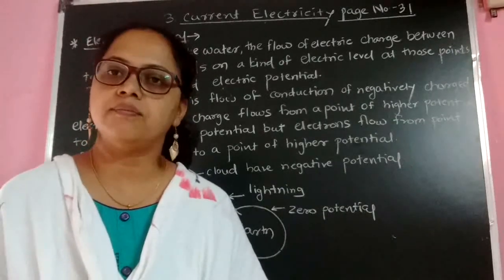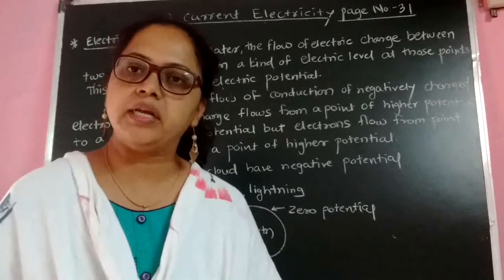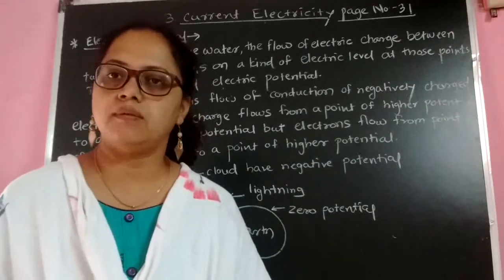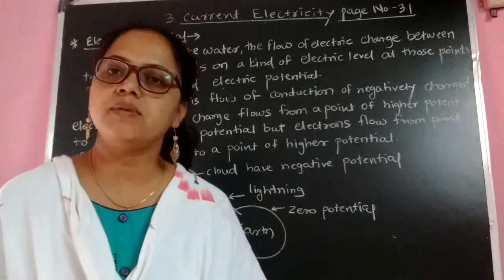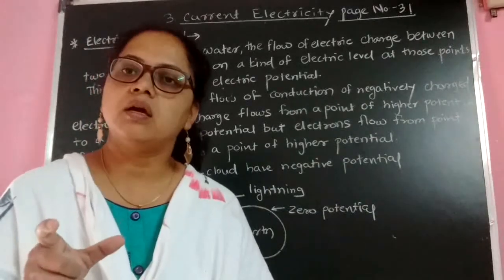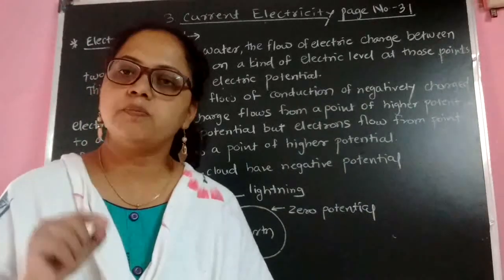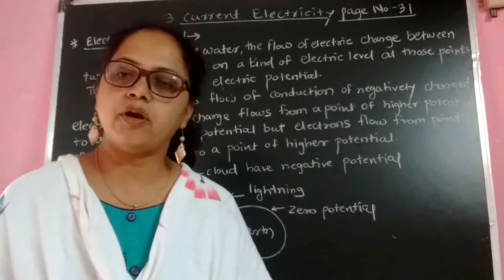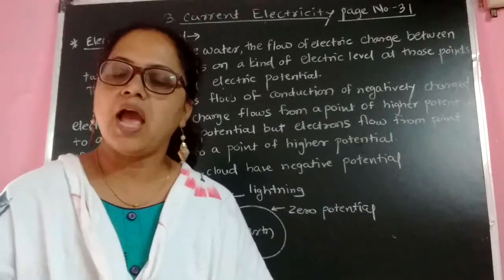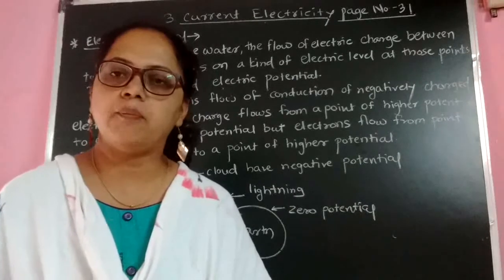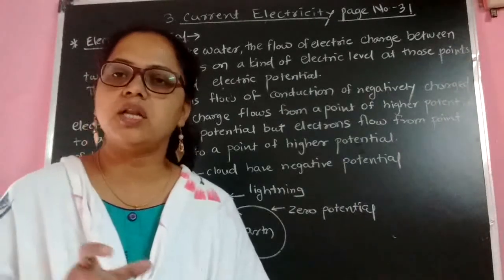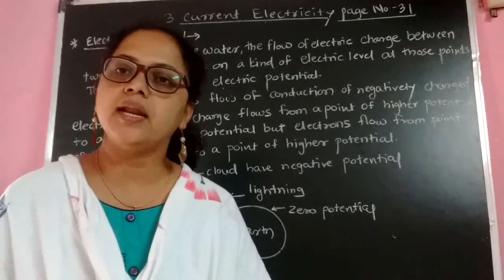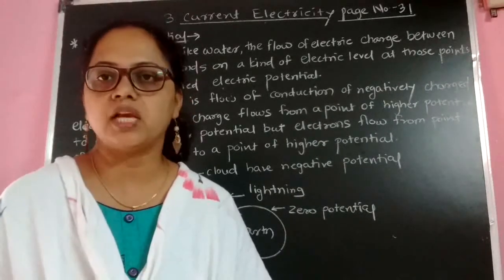It indicates that point is present at lower potential. So what are these potentials? Potential means a difference in their capacity. That is, the plus sign represents that point is present at a higher potential, and the minus sign indicates that point is present at lower potential.